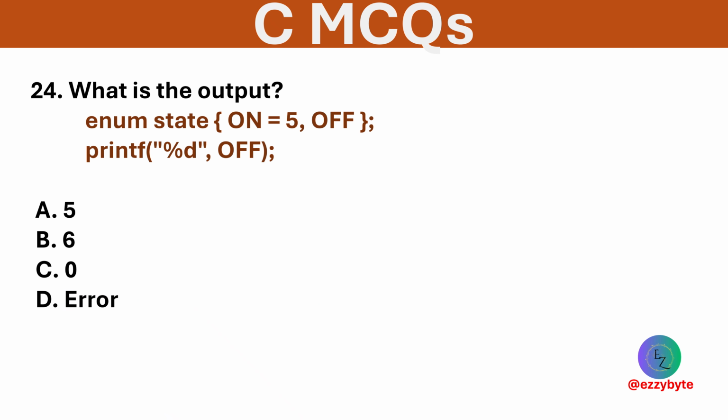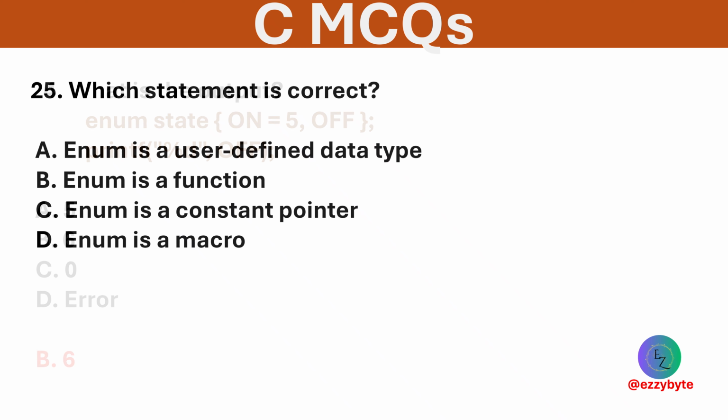What is the output of the following? Options are 5, 6, 0 and error. Option B is correct.